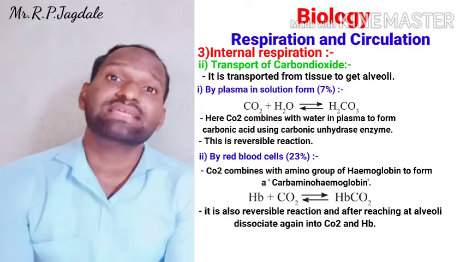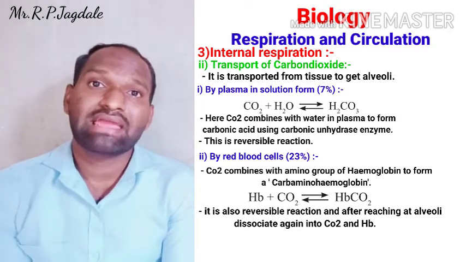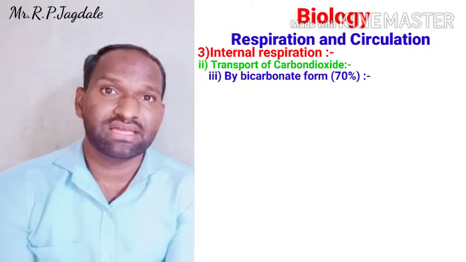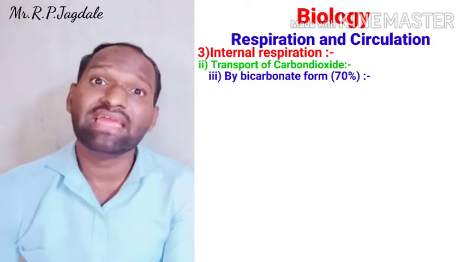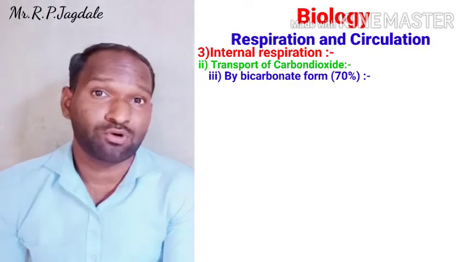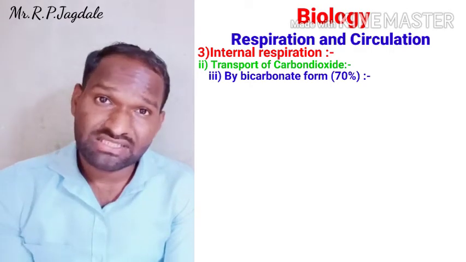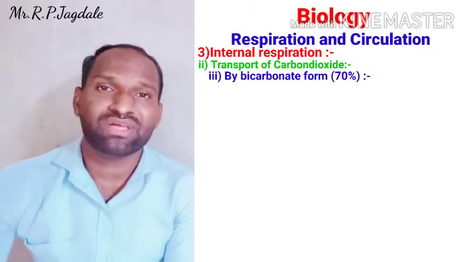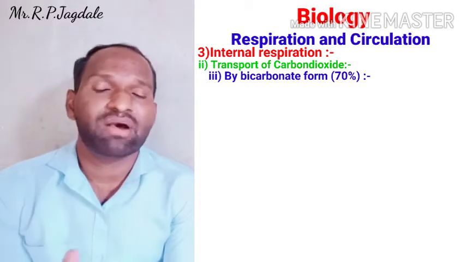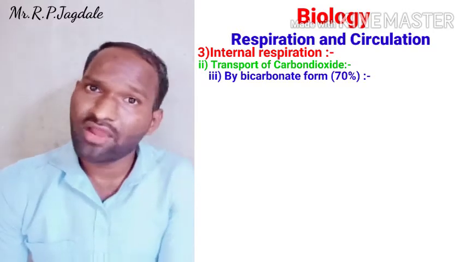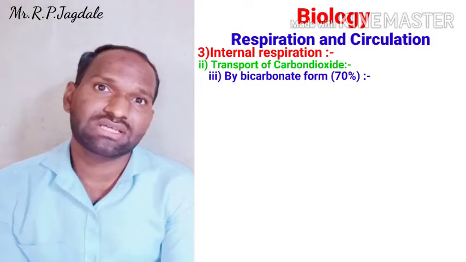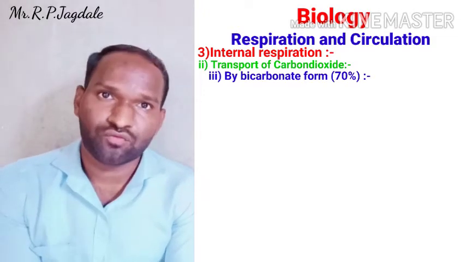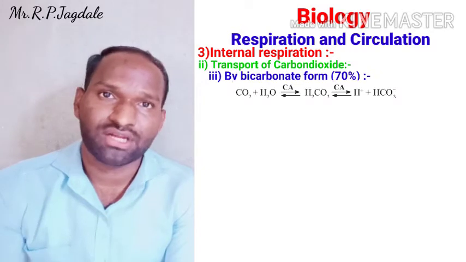And the third is very much important, by bicarbonate ions. In the form of bicarbonate ions, this is very important, and 70% of CO2 is transported by that process called bicarbonate. We have already seen. Now what is the reaction inside the tissue to form a bicarbonate ion?